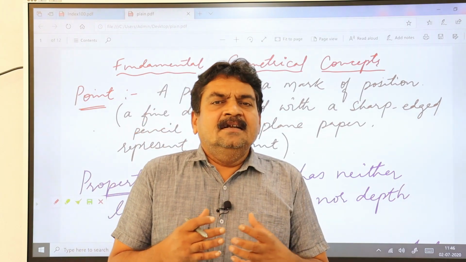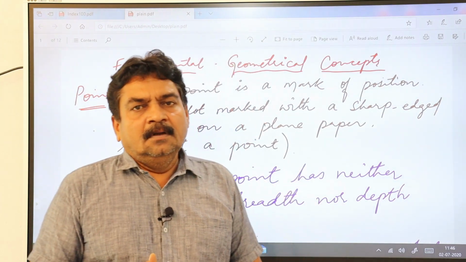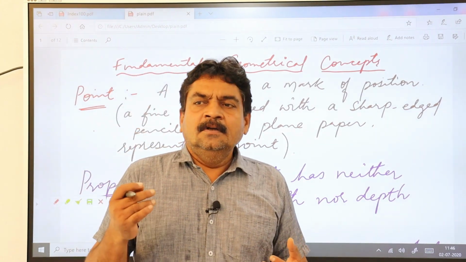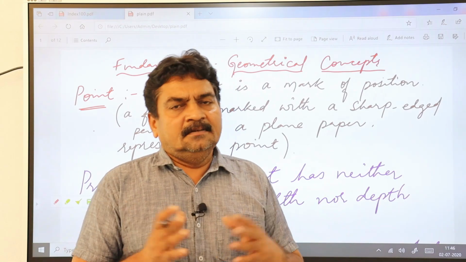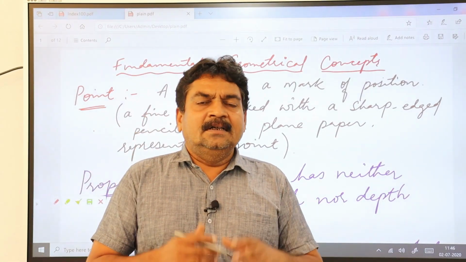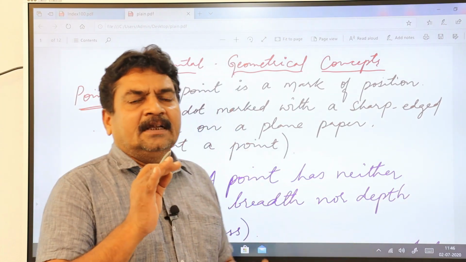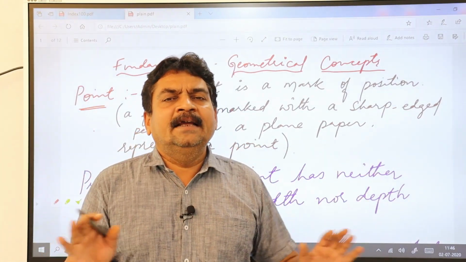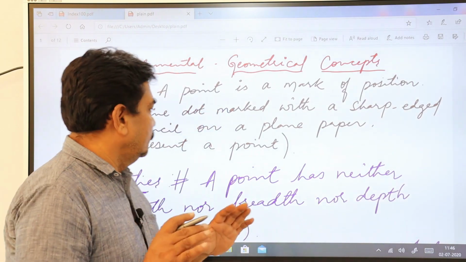It has certain properties also. The first property: the point doesn't have length, breadth, thickness or even depth. It doesn't have anything. A point is only a dot represented on a plain paper.